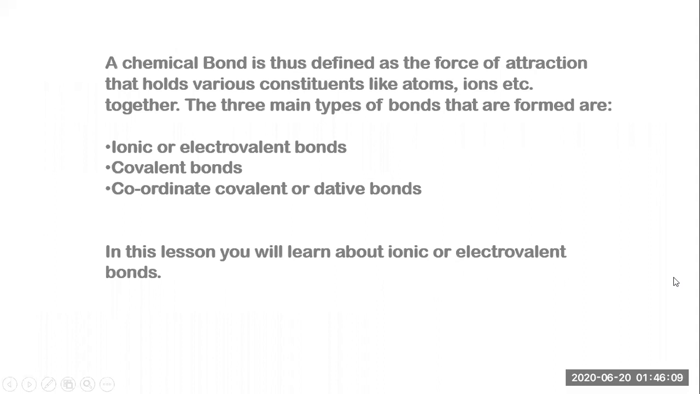So let's talk about the chemical bond. What is a chemical bond? A chemical bond is defined as the force of attraction that holds various constituents like atoms and ions together. So what is a chemical bond? It is defined as a force of attraction that holds the various constituents like atoms and ions.